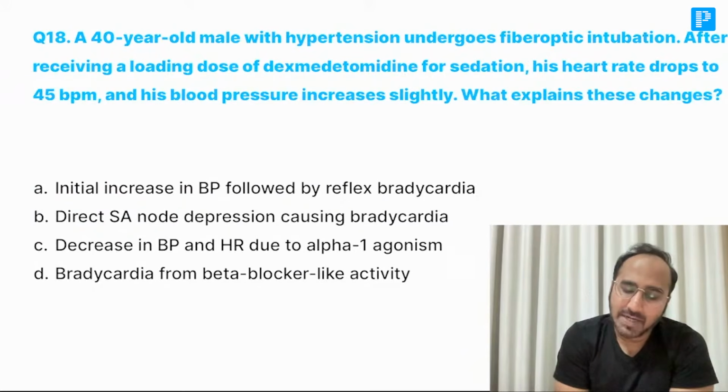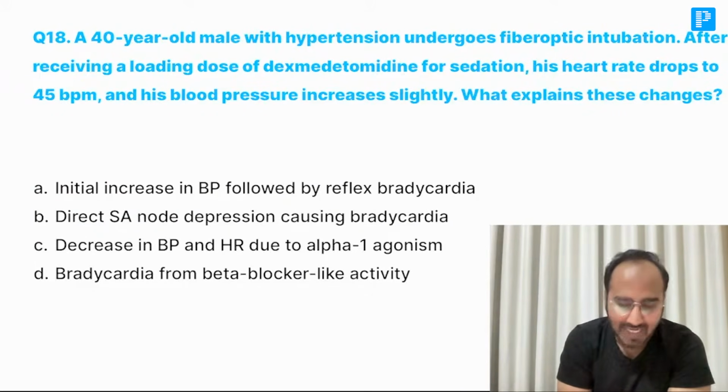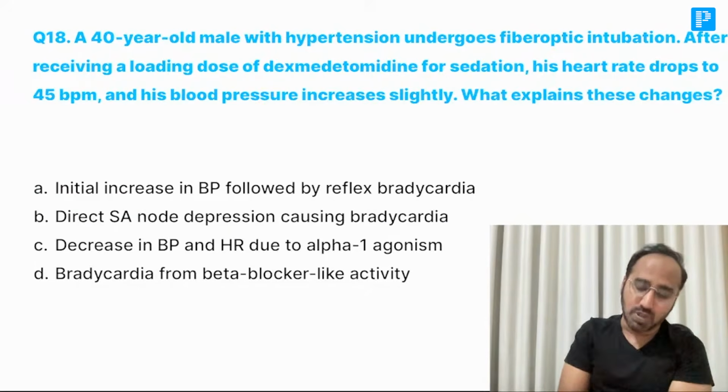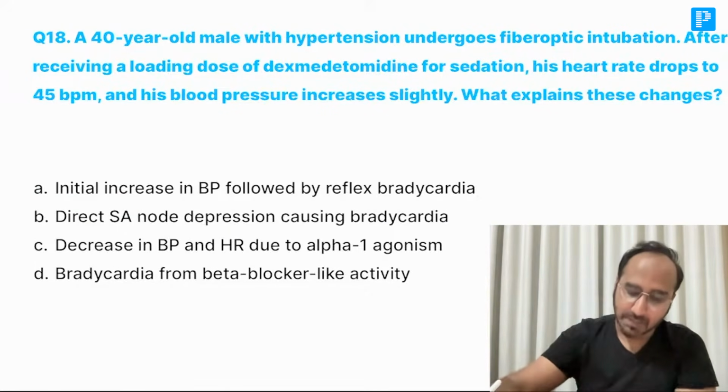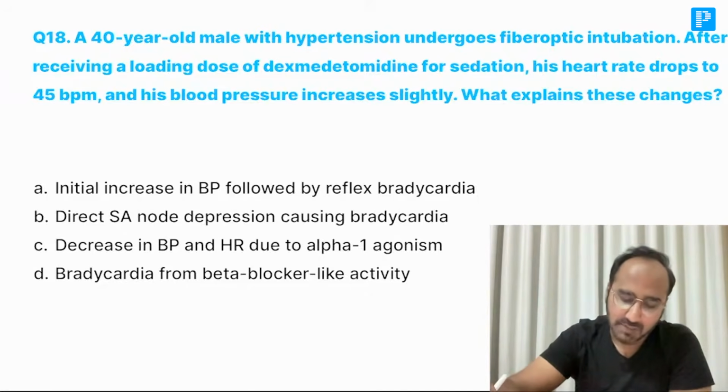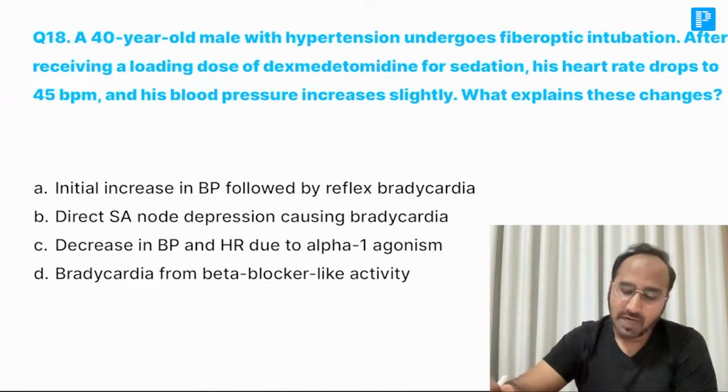A 40-year-old male with hypertension undergoes fiber optic intubation. After receiving a loading dose of dexmedetomidine for sedation, his heart rate drops to 45 beats per minute and his blood pressure slightly increases. What explains these changes? Come on, guys. When you have given dexmedetomidine to the patient, BP is increased and the heart rate has decreased.